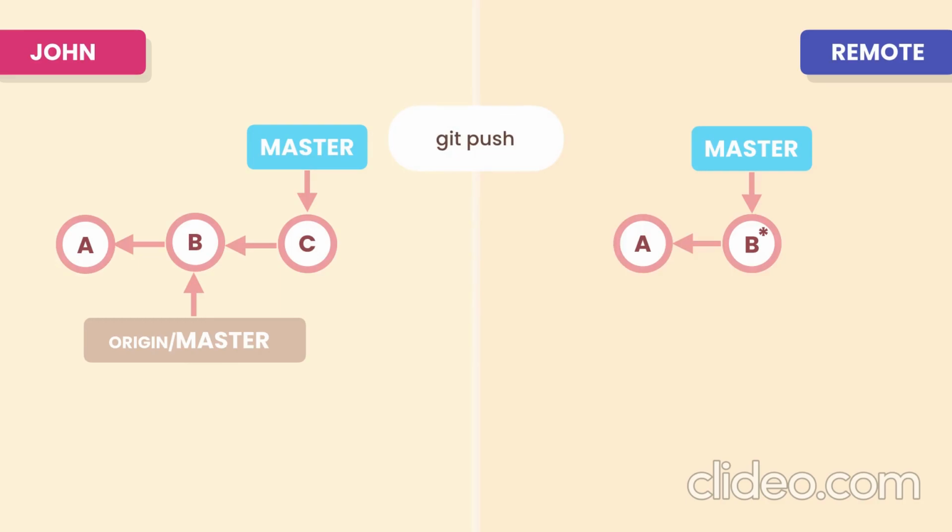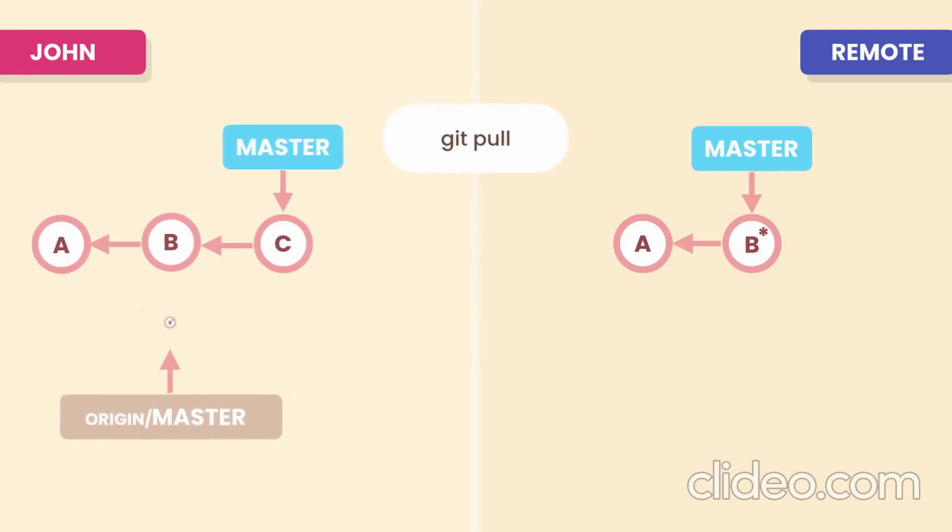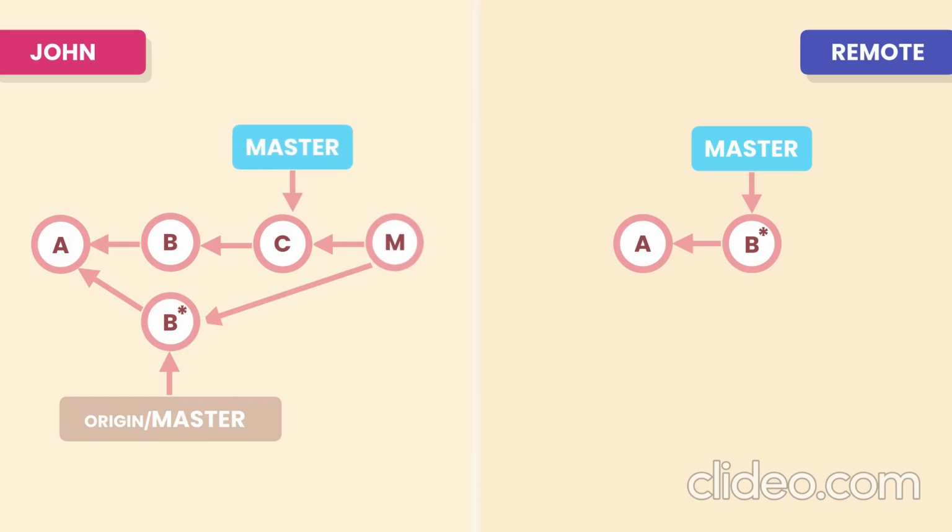What do you think is going to happen? You know the answer. John's push is going to get rejected because once again, his master branch has diverged from origin/master. So there are some changes in origin, in this case B star, that John doesn't have in his local repository. So first he has to do a pull to bring in B star and then merge it with his master. Now he can do a push to share his work with others. But look, once again, we have created this noisy, nonlinear history.